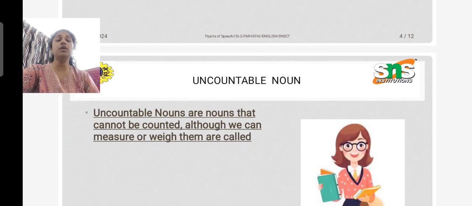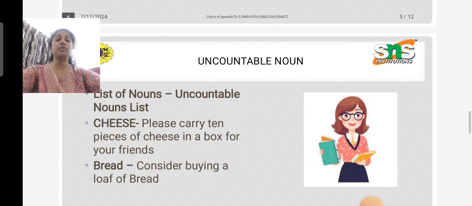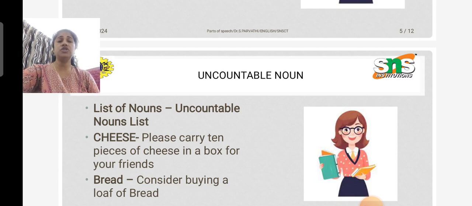Okay, so what are uncountable nouns? Uncountable nouns are nouns that cannot be counted, although we can measure or weigh them. I'll teach you with examples. I just want to clarify again: uncountable nouns are nouns that cannot be counted, but they can be measured or weighed. Okay, look at this. So, cheese.